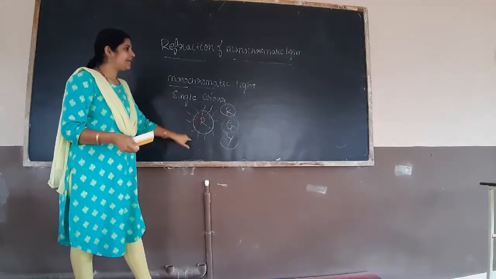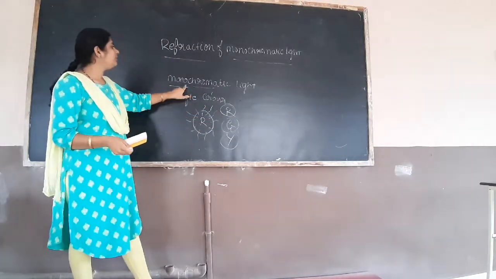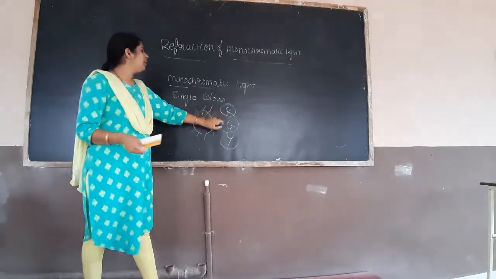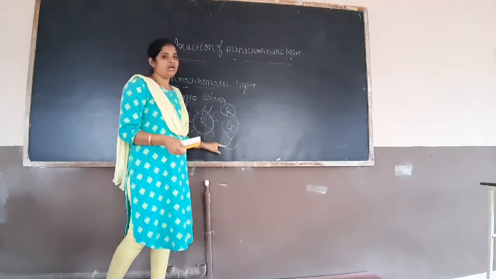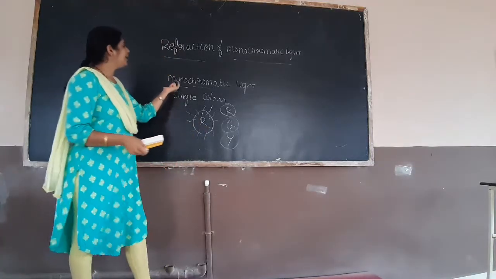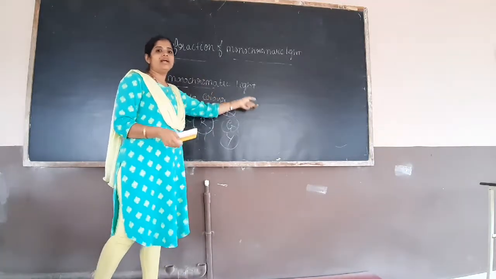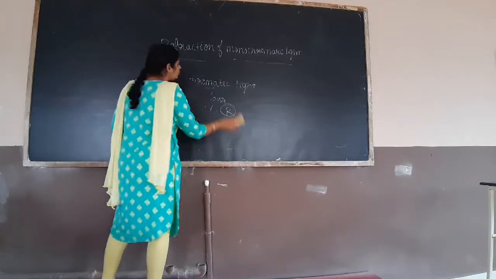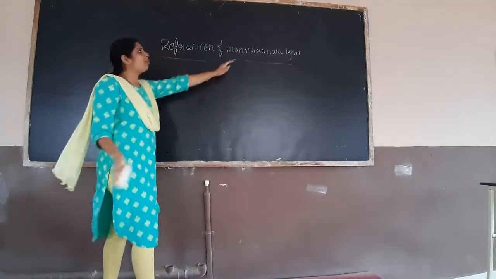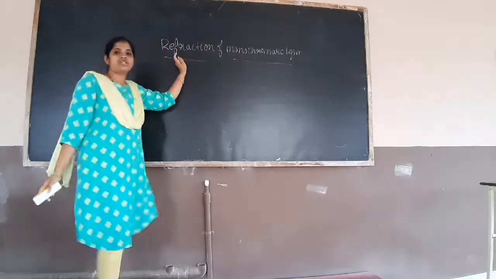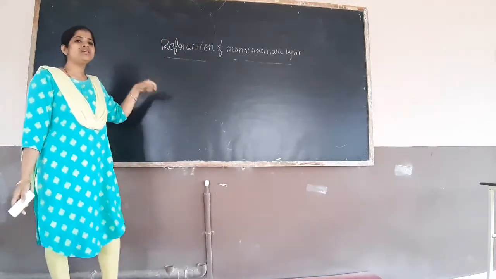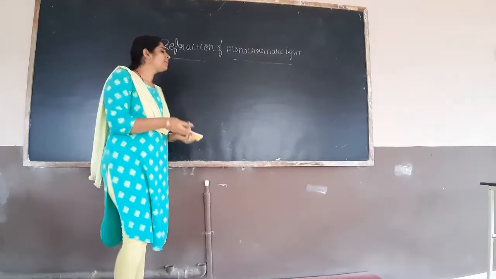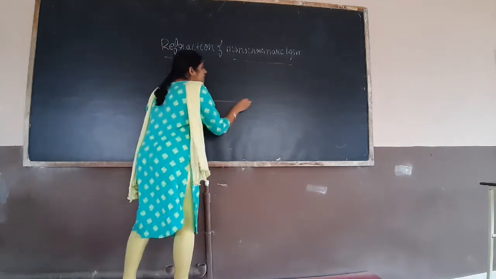If this light source emits red color, then we will call it a monochromatic light. Any one color, red or green or yellow, then we will call that light a monochromatic light. Okay. So next we will see in this monochromatic light how refraction, reflection, some of the light phenomena will take place.